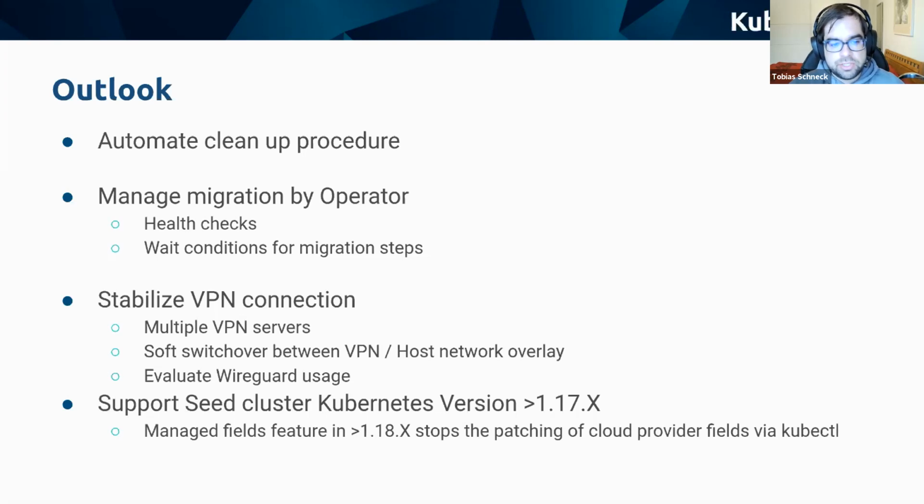Technically, we also need to stabilize the VPN connection. Right now we have only one VPN server. This could maybe be a bottleneck on bigger clusters. Maybe we should deploy multiple VPN servers, and maybe also have a softer switch between the VPN and the host networking overlay. That's something we need to explore more. And maybe WireGuard can be an alternative as a VPN connection, which could help with the setup.